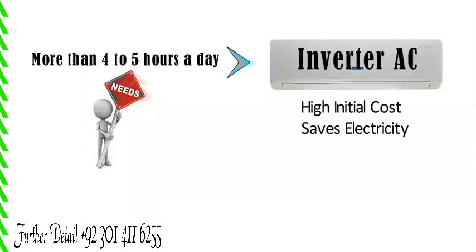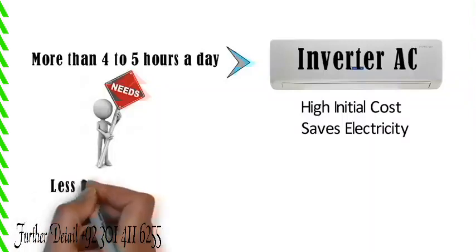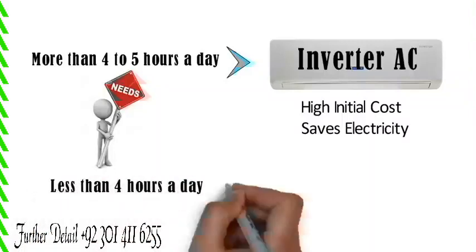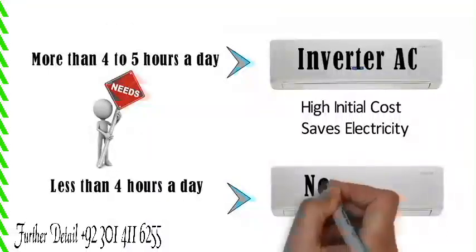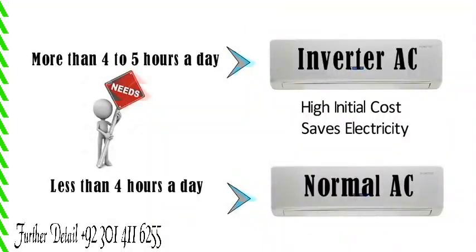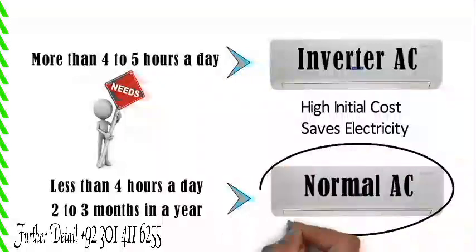If your use is more than 5 hours a day, then you will be able to recover the extra initial cost of an inverter air conditioner over a non-inverter air conditioner in 2 to 3 years. If your use is less than 4 to 5 hours a day, then a regular non-inverter 3-star rating air conditioner would be a more suitable choice for you. And suppose you are living in a country where you use AC for only 2 to 3 months in a year, then normal AC is good for you.